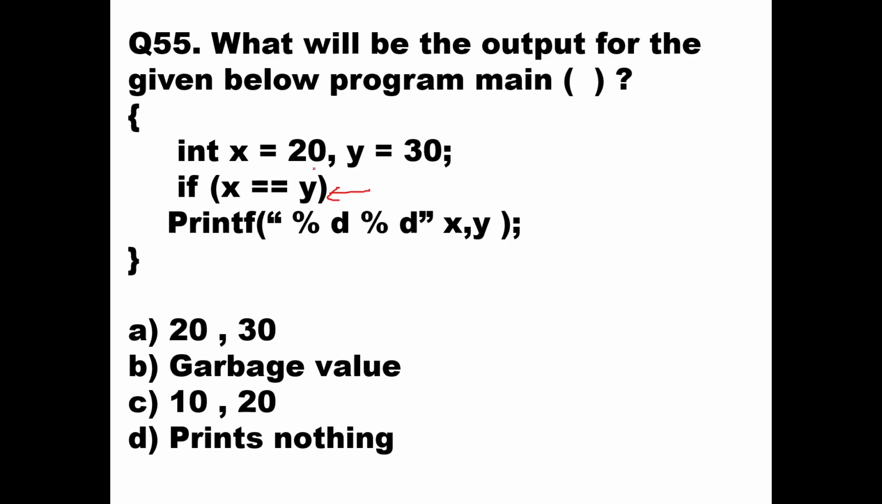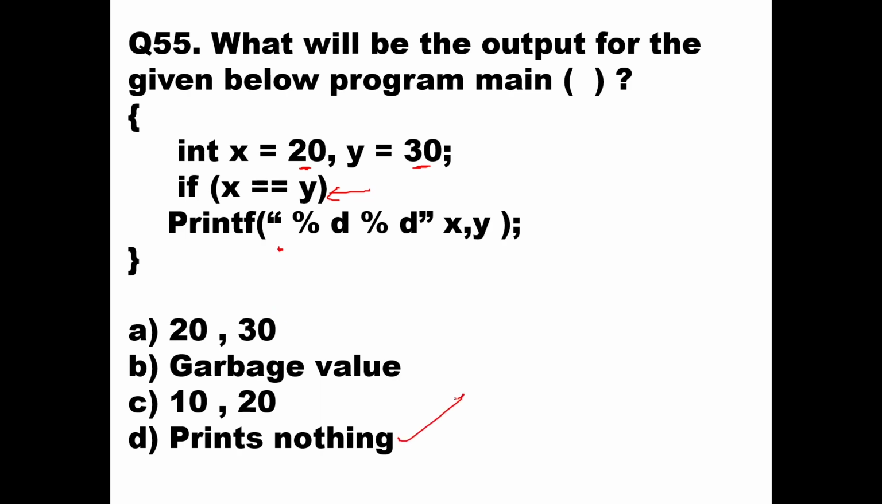x is equal to y. Now x is 20 and y is 30. That means this condition will not be fulfilled at all. When this condition is not fulfilled at all, there will be nothing printed. So here, option D will be the right answer: prints nothing.